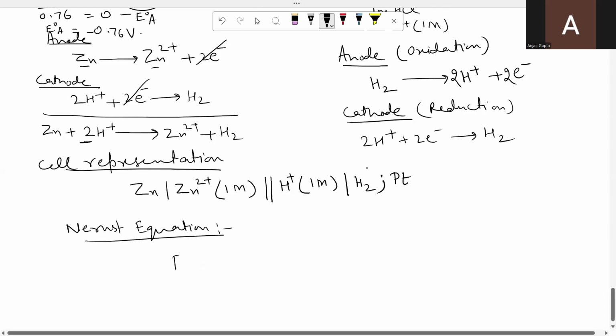And what is that? E cell. E cell means the cell potential under given conditions, meaning those conditions are not standard.